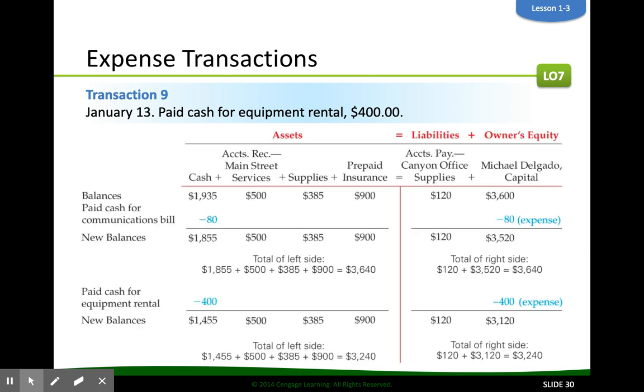Another expense here, paid cash for equipment rental, $400. So decrease the value of our cash account, just like when you swipe your debit card, it lowers the value of your checking account by $400. So we have a decrease of $400 on the left, decrease of $400 on the right to our owner's equity account.